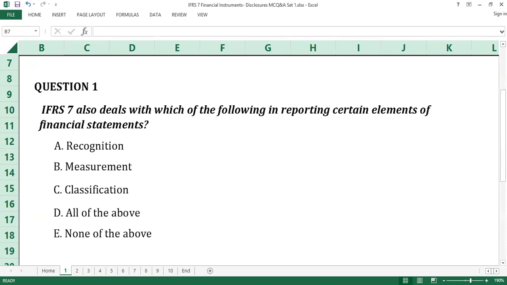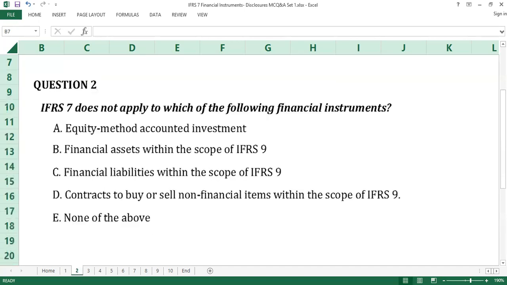The principles in IFRS 7 complement the principles for recognizing, measuring, and presenting financial assets and financial liabilities in IAS 32 financial instruments presentation and IFRS 9 financial instruments. E is the answer to question number 1. Question number 2. The answer to question number 2 is A, equity method accounted investment.